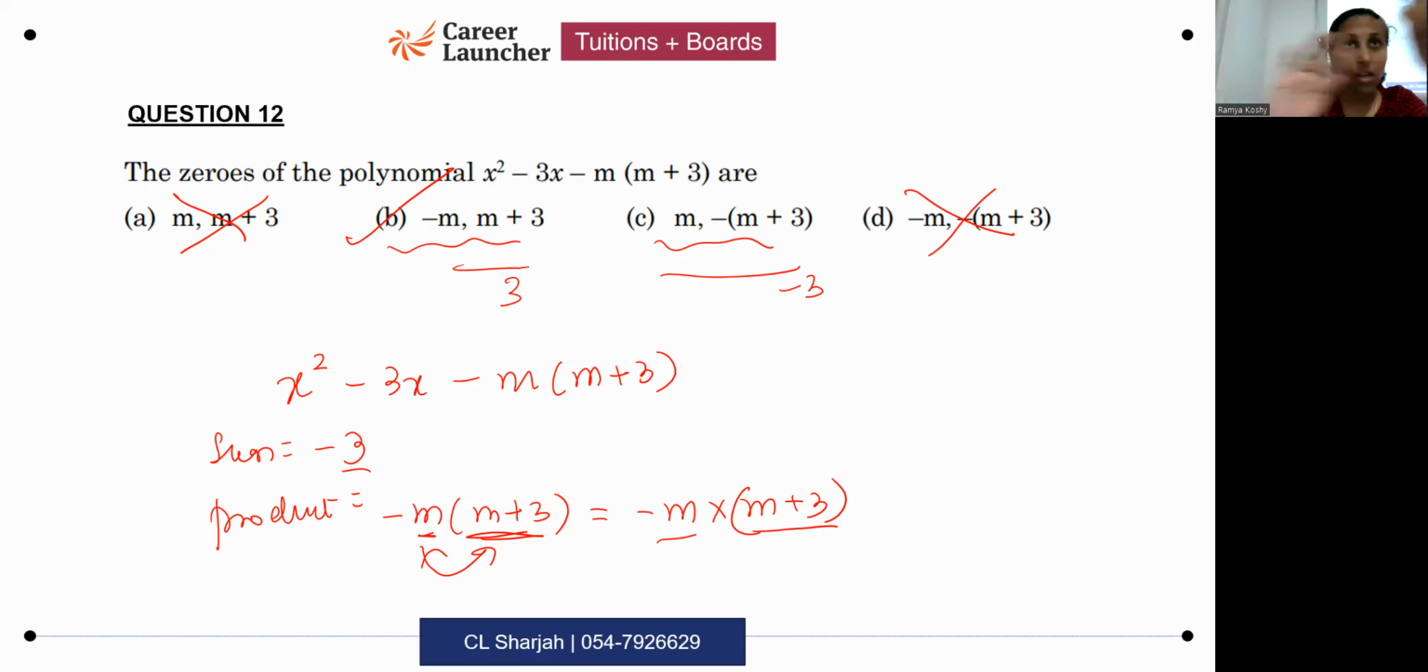I'm talking about a situation where you don't have options. How would you do this? Is the sum of this minus 3? Why are you taking so long to answer this? Is the sum of this minus 3? No. How did you get the sum as minus 3?